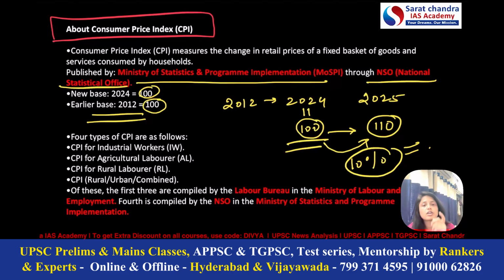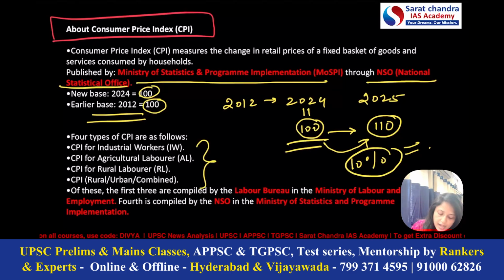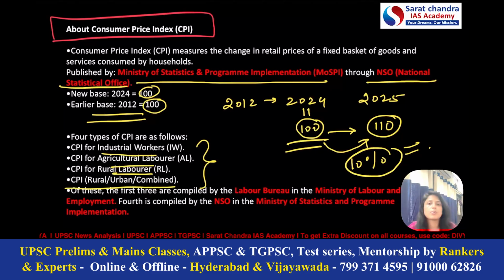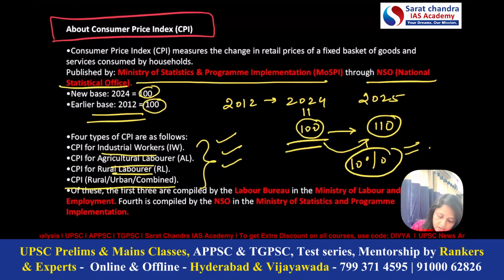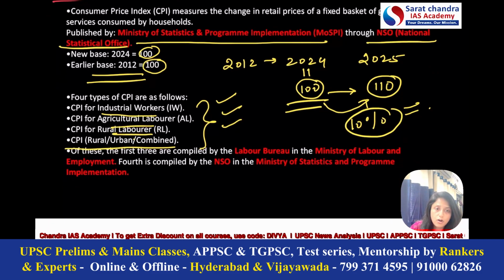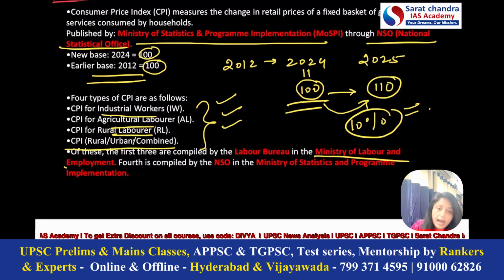It is very important that the base year has now been changed from 2012 to 2024. Now, it's not like only one kind of index is released for consumer price index. So we have four types of CPI in India: CPI for industrial workers, agricultural laborers, rural laborers, and CPI combined, that is urban rural combined.